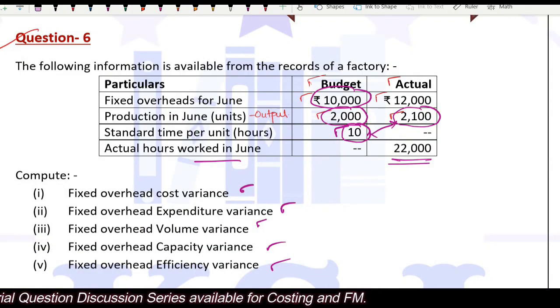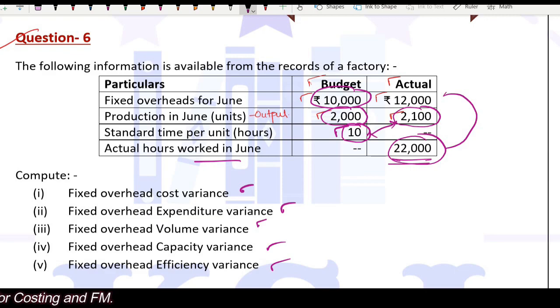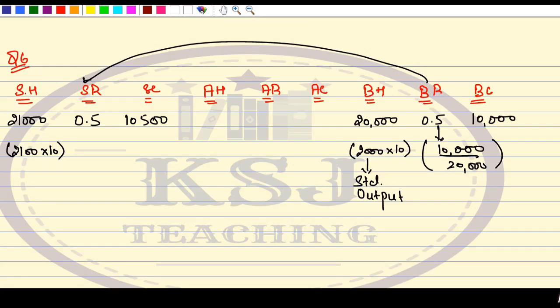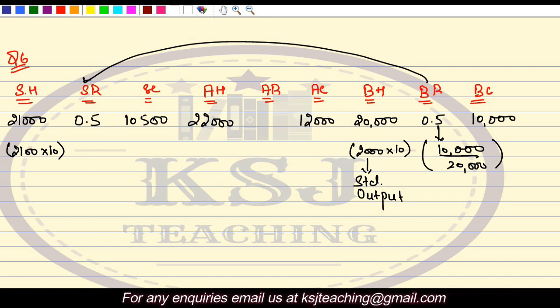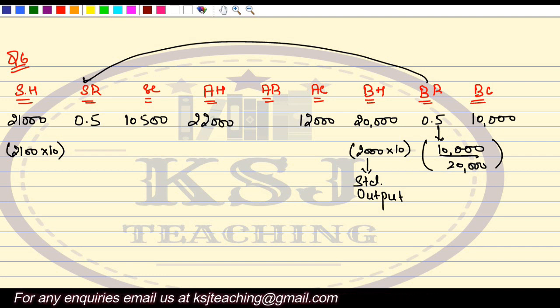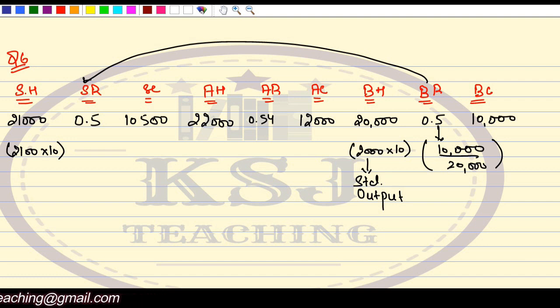Now what else is given? The actual hours worked is 22,000 and the actual cost is 12,000. So we can calculate the actual rate, that is 12,000 divided by 22,000, which comes to 0.5454545454. You will write it to 2 decimals, 0.54, that's it.